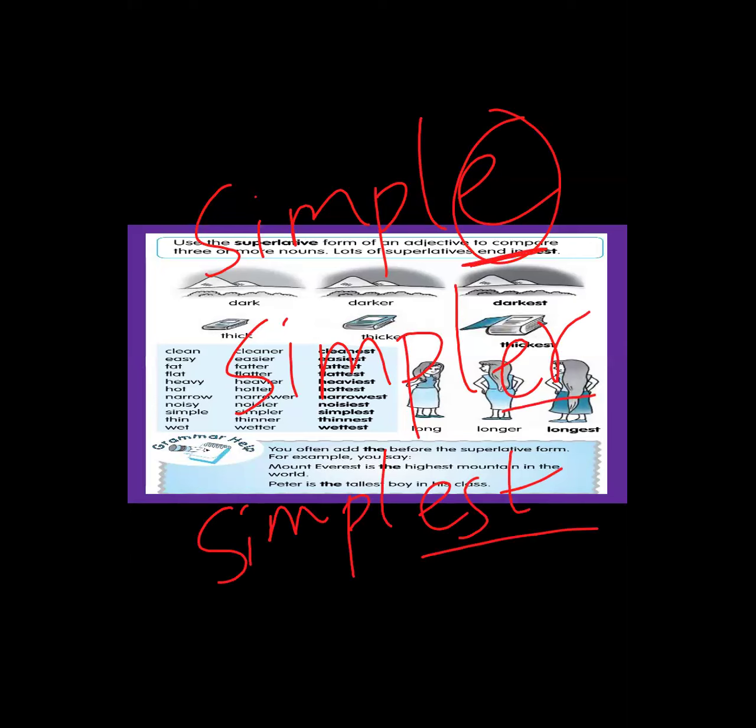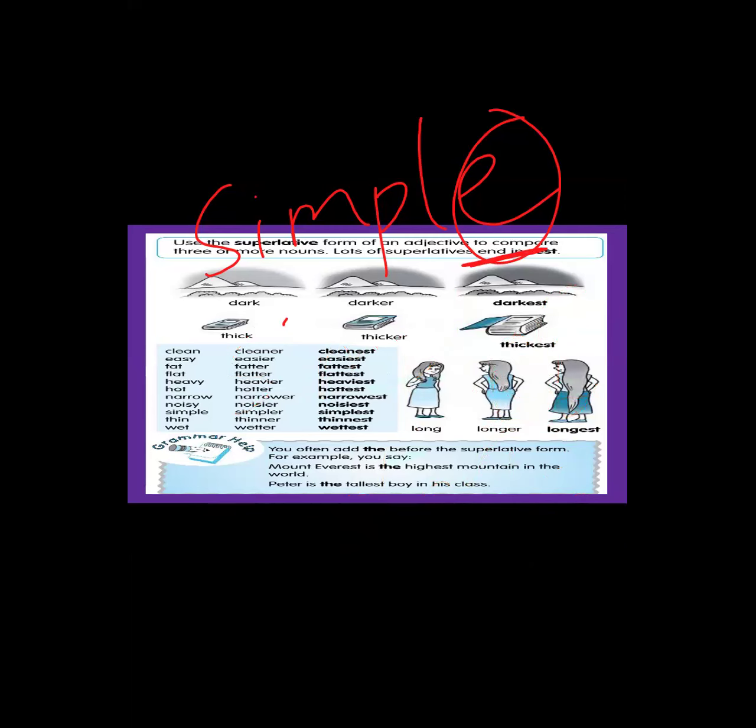No. Simple already ends with E, so we just added R for the comparative and ST for the superlative. Next, thin.